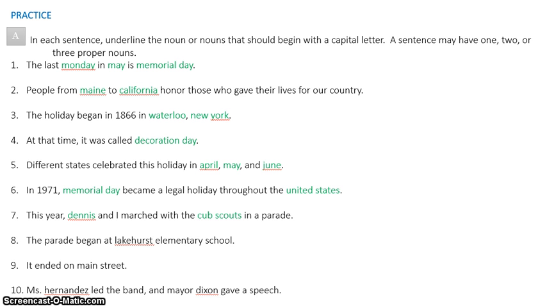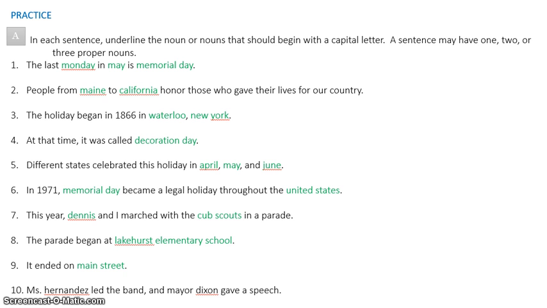One specific name of an elementary school. So highlight Lakehurst Elementary School. You have to make sure you put the elementary school behind that or it'll be wrong. Number 9, it ended on Main Street, talking a very specific street. So Main Street should be in green.